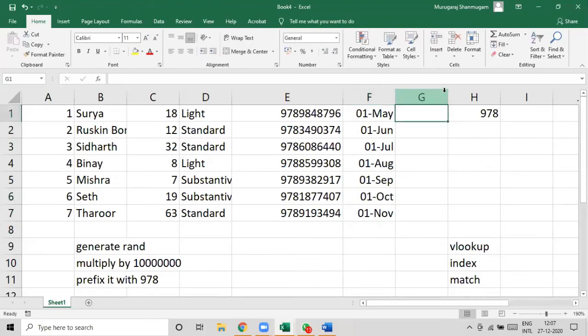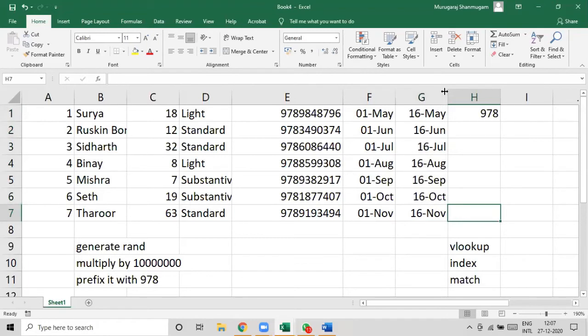Okay, our due dates are 15 days away from this. So let me add 15 days to these cases. You can see that I'm simply adding a number 15 here, but it automatically converts that into 15 days away from that and then converts that into a date. Isn't it?